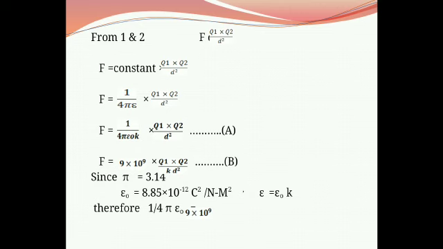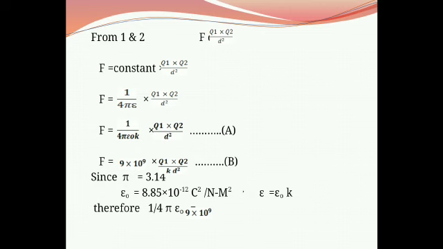When we take the equal sign in the next step, we consider a constant on the right hand side, and therefore the equation is F equals constant into q1 q2 upon d square.